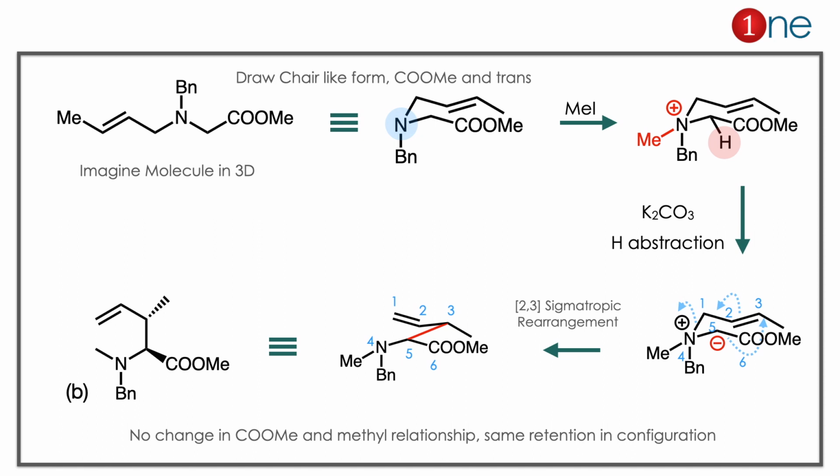Here you have to learn two important things. You have to know how to imagine the molecule in 3D. Particularly the cyclohexane, it is very hard to imagine if you think on paper, so you have to imagine it in your mind. The second thing is charge quenching. Here an unusual rearrangement occurred to quench the charge. Since an amine is involved, a 2,3 sigmatropic rearrangement occurred here.